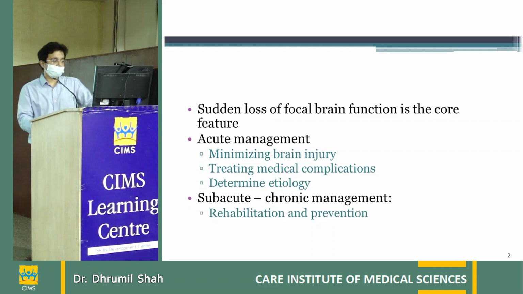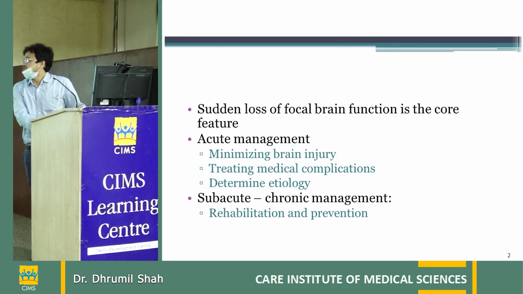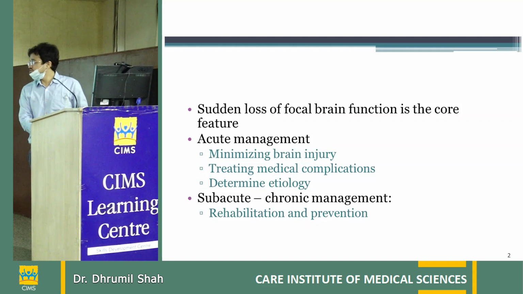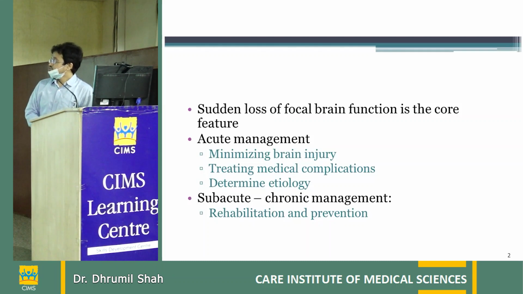So the ischemic stroke is the main topic of discussion today, and the stroke is a sudden onset of loss of focal brain function. This is the core feature of stroke, and due to this sudden loss of focal brain function, deficit over the body develops, and it is divided into acute management and subacute to chronic management. Subacute to chronic management mainly involves rehabilitation and prevention, but our today's topic will be mainly focusing on acute management, which is to minimize the brain injury, to treat medical complication, and to determine the etiology.